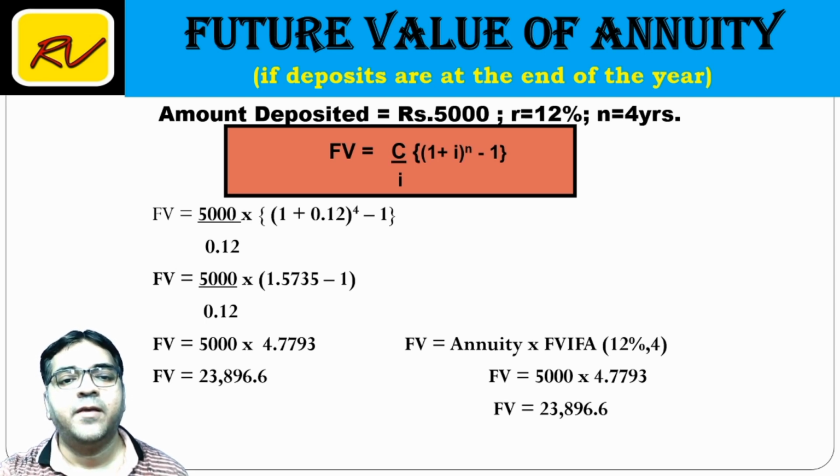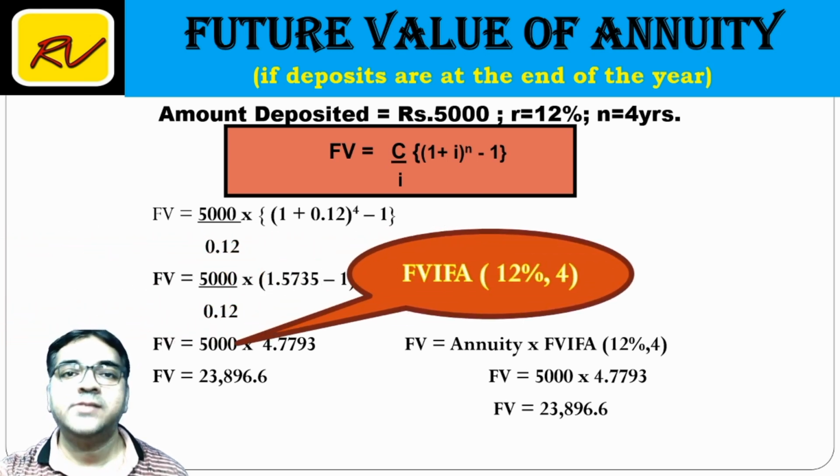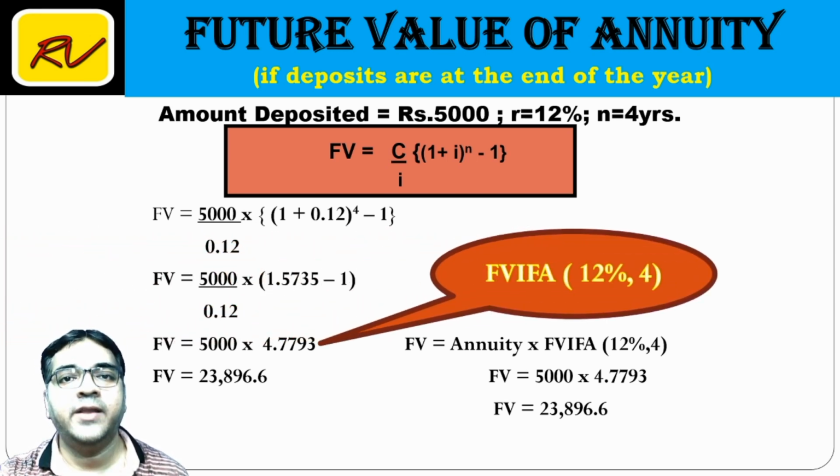Friends, now do you think the bank manager will apply this formula and do the calculations? Definitely not. There is a shortcut method, a simpler method, by using a table which is known as the future value investment factor of annuity. Friends, for this calculation, you get ready tables.